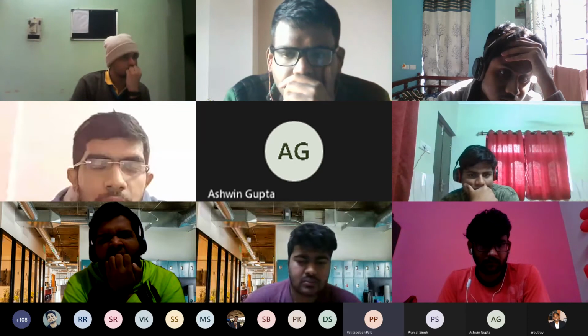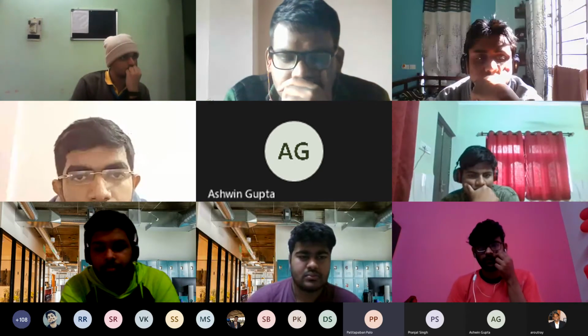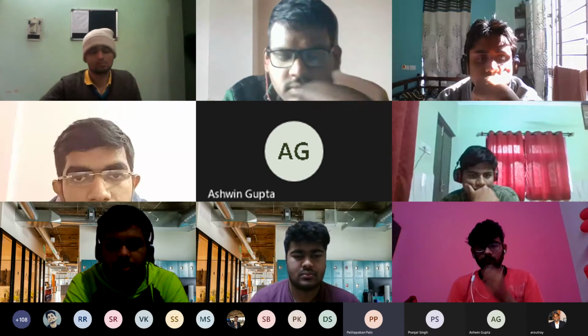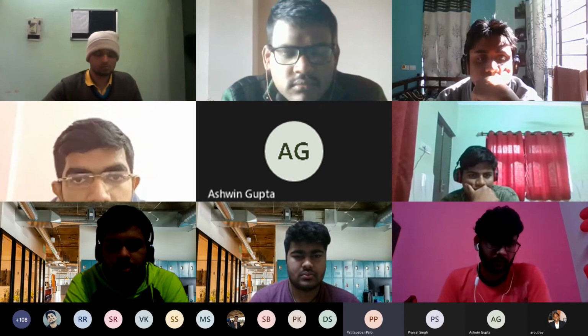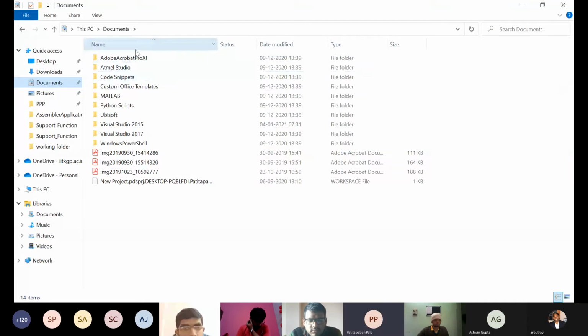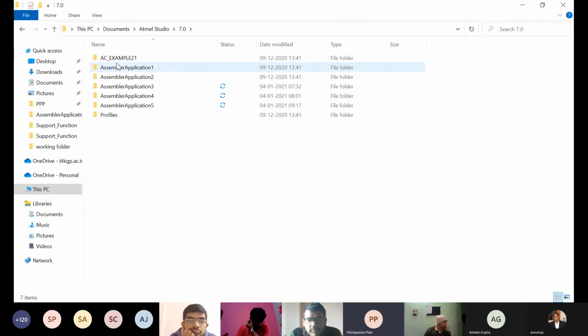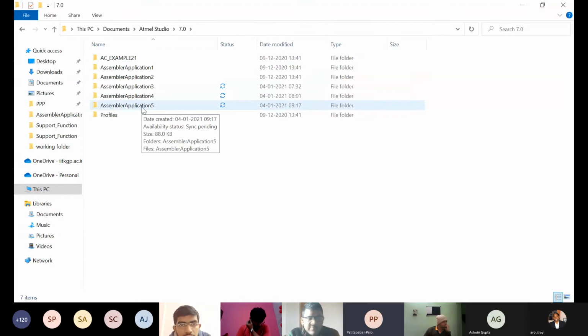But if you have not saved it, if you have chosen a different folder, then it will get saved over there. So if I go to my documents, here you can see the Atmel Studio. This is the 7 version, and there is assembler application 5. This is the one which I had just recently built, assembler application 5.